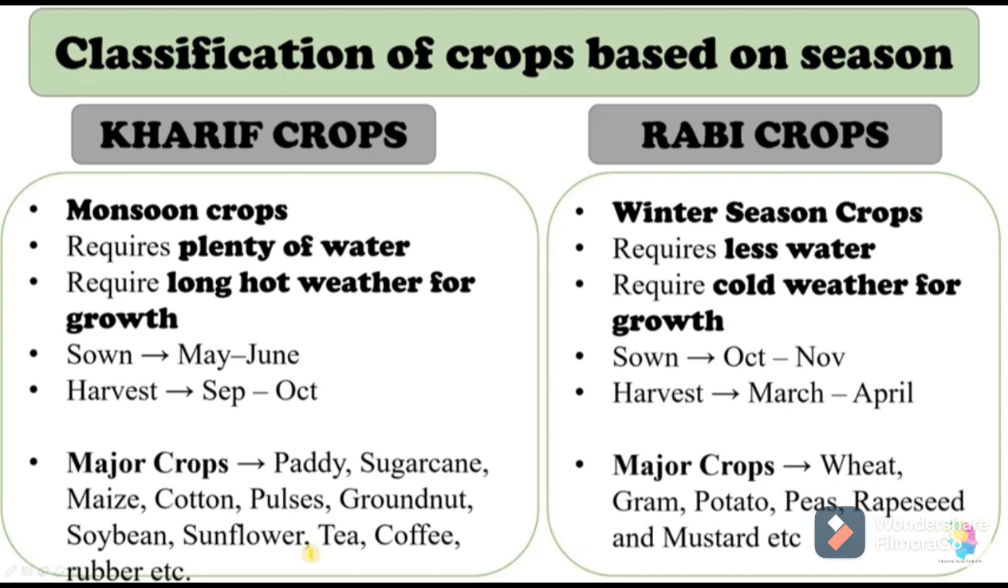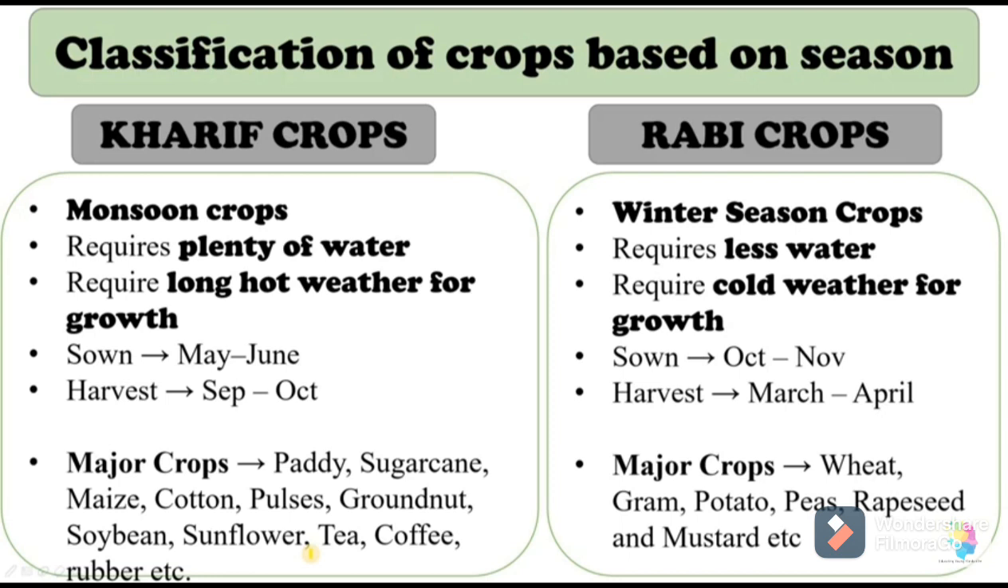You can see in the chart, the crops which depend upon the monsoon are called kharif crops. These crops require plenty of water and also require long hot weather for growth. These crops are sown in May, June, and then harvested during September and October. Major crops of kharif are paddy, sugarcane, maize, cotton, pulses, groundnut, soybean, sunflower, tea, coffee, rubber, etc.